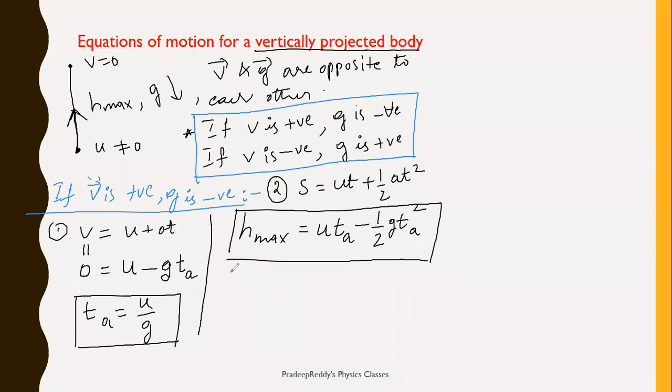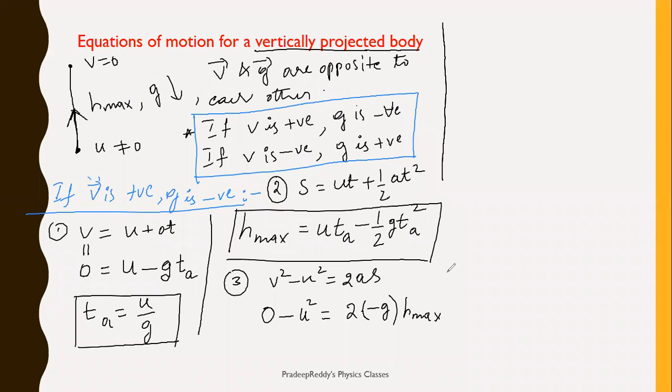Now coming to the third equation of motion, we have V square minus U square is equal to 2AS. Substitute all these parameters in this equation. What will be final velocity? 0 minus U square, the initial velocity, is equal to 2 into acceleration, which you are taking negative, minus G, into the distance traveled, H maximum.